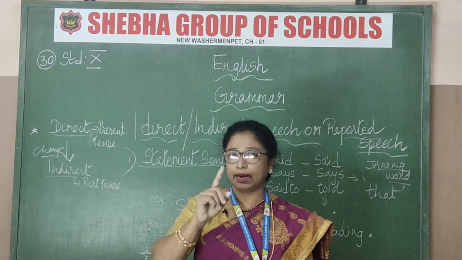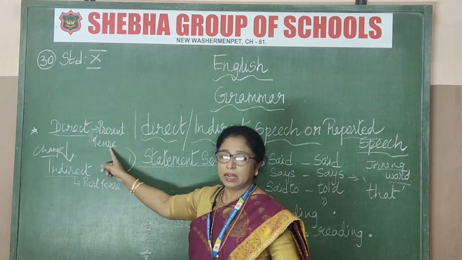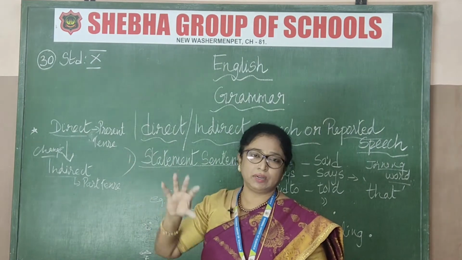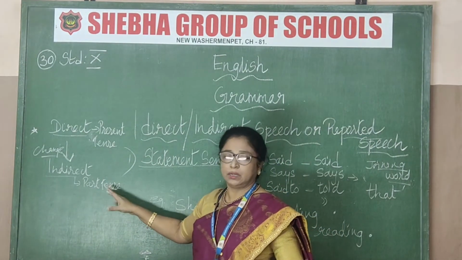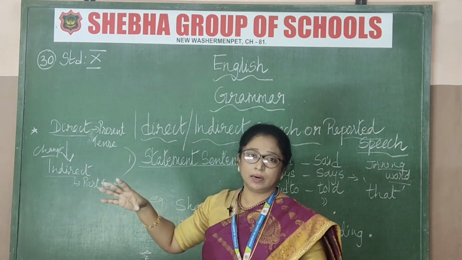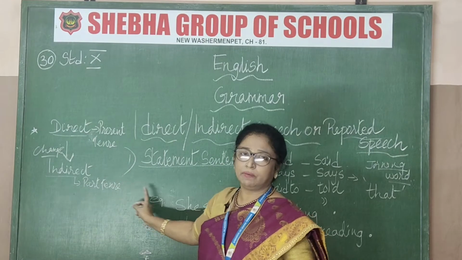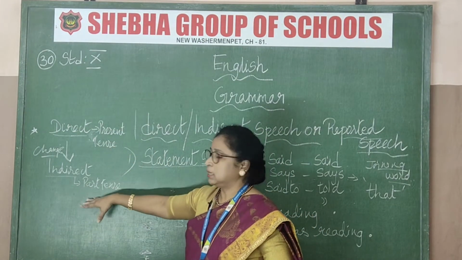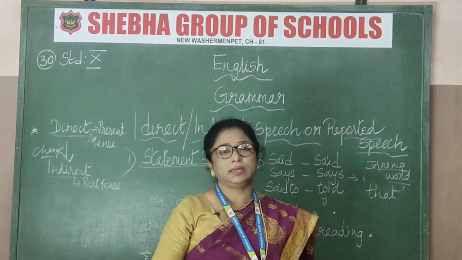Again I am repeating: direct speech is in the present tense, and marking the punctuation marks is very necessary. Then in indirect speech, there are no punctuation marks to concentrate on, just a starting capital letter and ending with a full stop. Indirect speech is the same thing, just reporting it, that is writing it down. It is being reported, which is why it is called indirect speech.